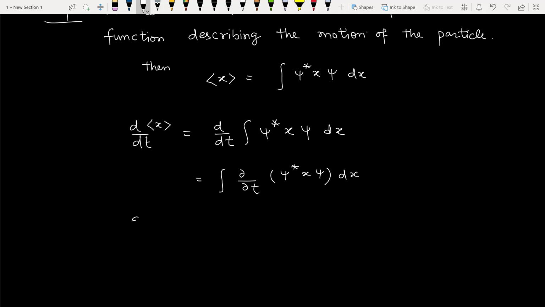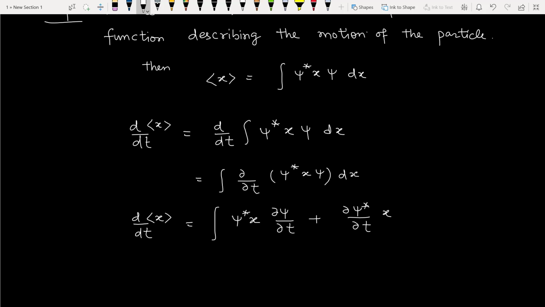So take the derivative: first function as such, derivative of the second, plus second function as such, derivative of the first.